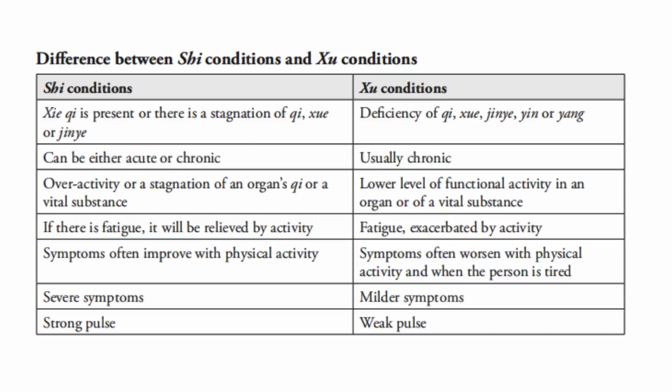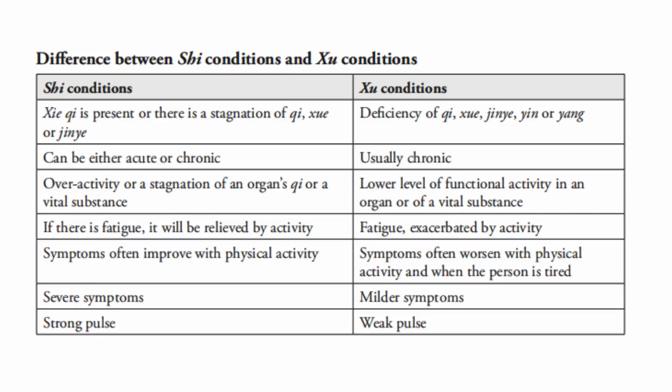So let us now take note of the difference between excess conditions and deficient conditions. Excess conditions: the pathogenic qi is present or there is stagnation of qi, blood, or jin ye. They can be either acute or chronic, with overactivity or a stagnation of an organ's qi or a vital substance. If there is fatigue, it will be relieved by activity. Symptoms often improve with physical activity. The symptoms are severe, and the pulse is strong.